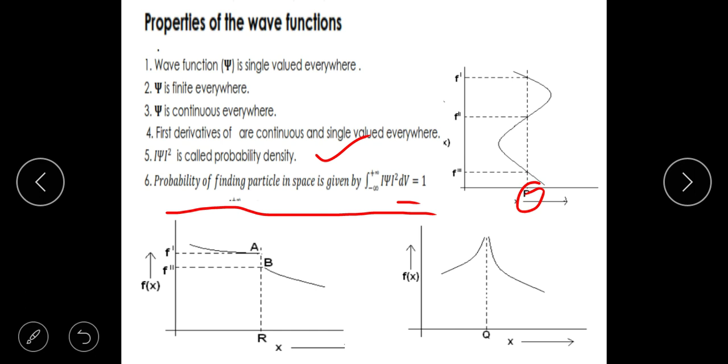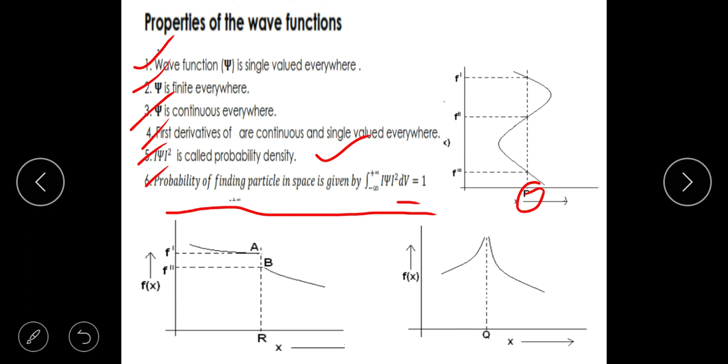So these are the 6 properties which a wave function must possess. Actually, these two are not properties. This is the property which is called normalization. This is the interpretation, Max Born's interpretation of the quantum wave function. If something wants to qualify as a wave function of an electron, it must have these 6 qualities.